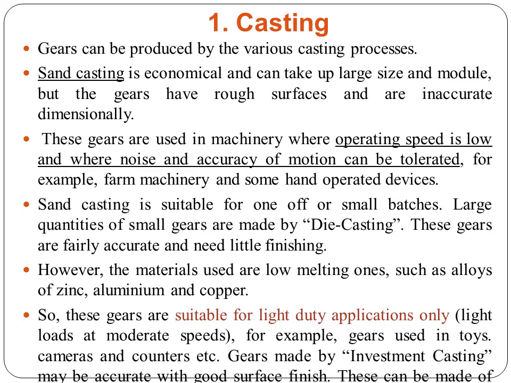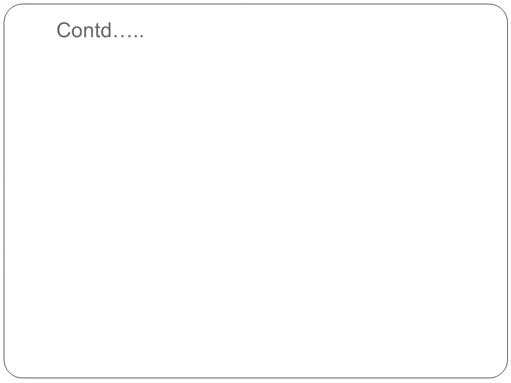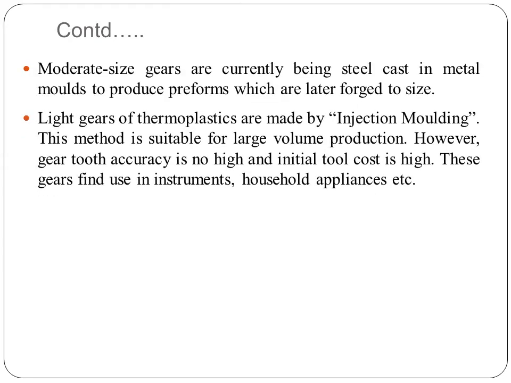Gears made by investment casting may be accurate with good surface finish and can be made of steel. Moderate size gears are currently being steel cast in metal molds to produce preforms which are later forged to size. Light gears of thermoplastics are made by injection molding, and this method is suitable for large volume production. However, gear tooth accuracy is not high and initial cost is high.